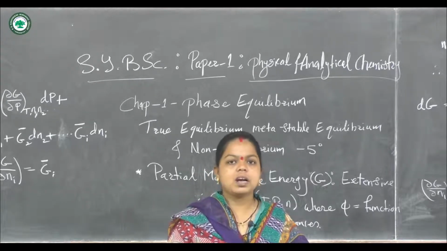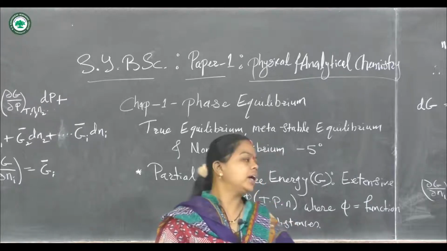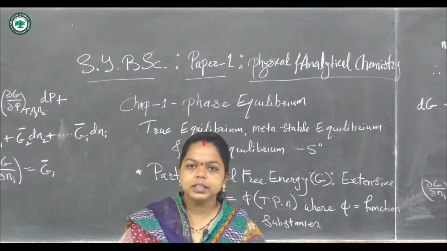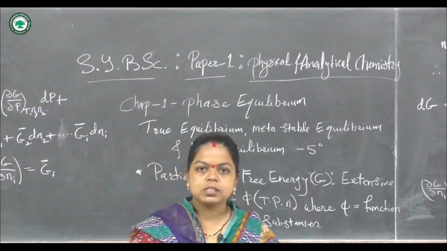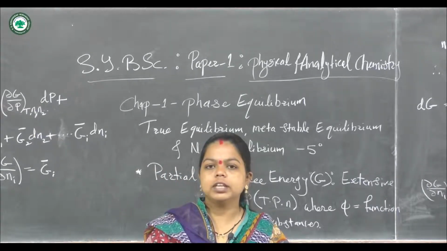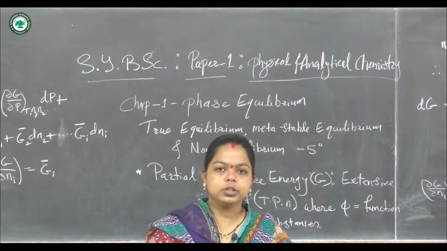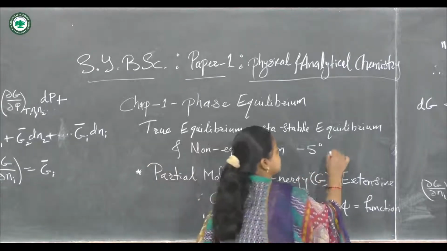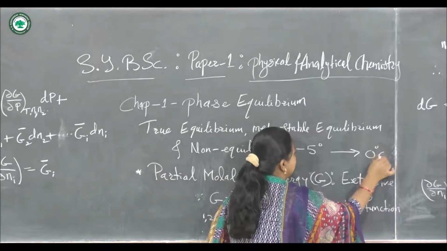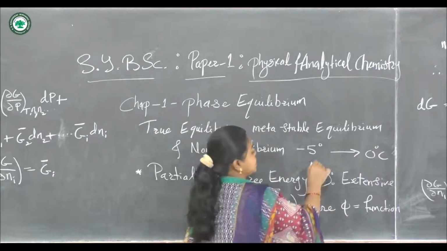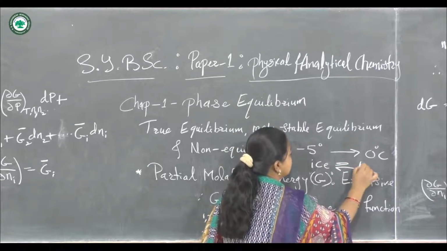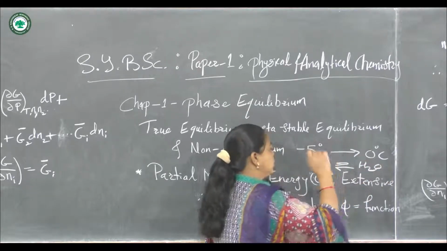Now if we start with ice at nearly minus 5 degrees Celsius and apply heat to the ice, slowly it will melt and get converted into water at nearly 0 degrees Celsius. So what happens? Equilibrium will exist between the ice and the water.